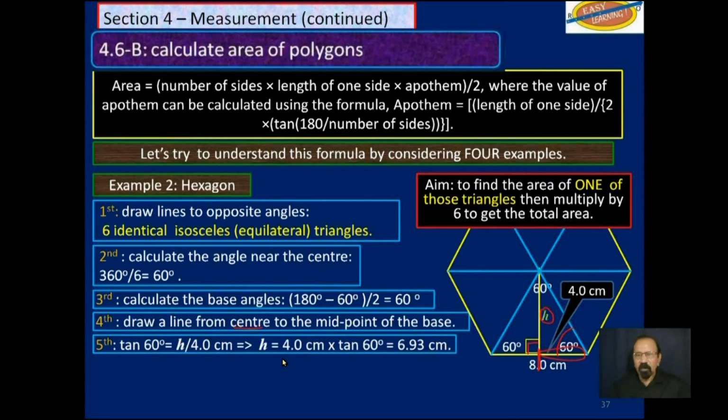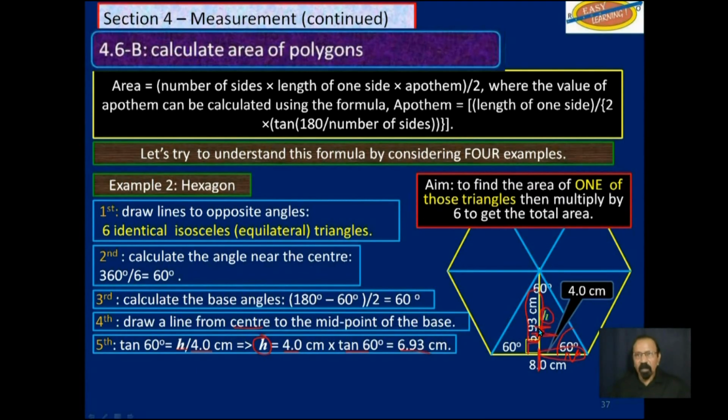So tan 60 is equal to the opposite over the adjacent, this opposite side here over this adjacent side here, which would be h over 4. And you make h the subject of the formula. H is equal to 4 times tan 60, which gives us 6.93 centimeters. So this perpendicular going up here, the vertical height of that triangle, is 6.93 centimeters.